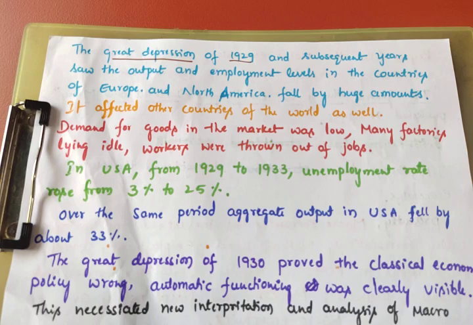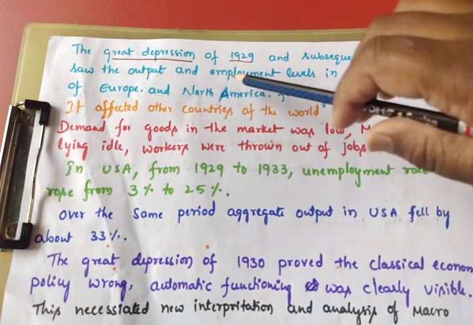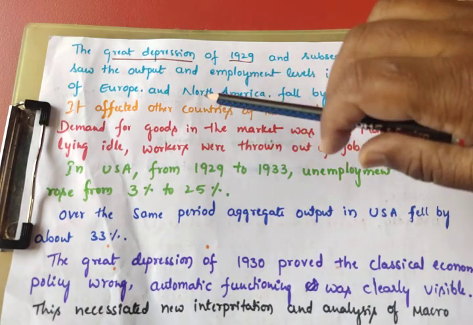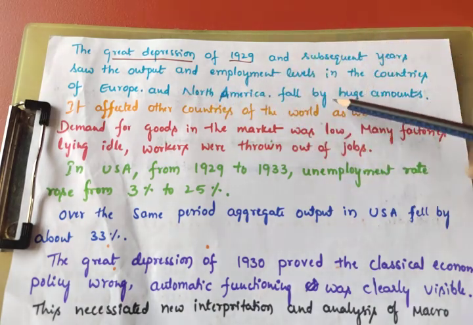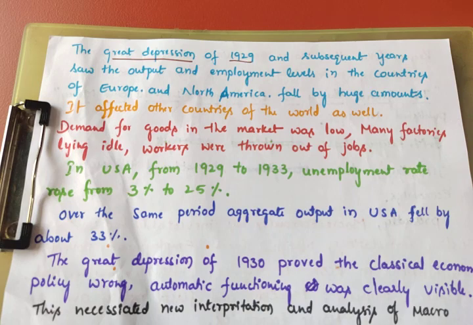So in this situation, there was a Great Depression in 1929 and subsequent years, when they believed in a full employment situation and that there is no need for interference by the government. Great Depression means output and employment levels in the countries, especially Europe and North America, fell by huge amounts. Great Depression means a decrease in the value of goods and services.